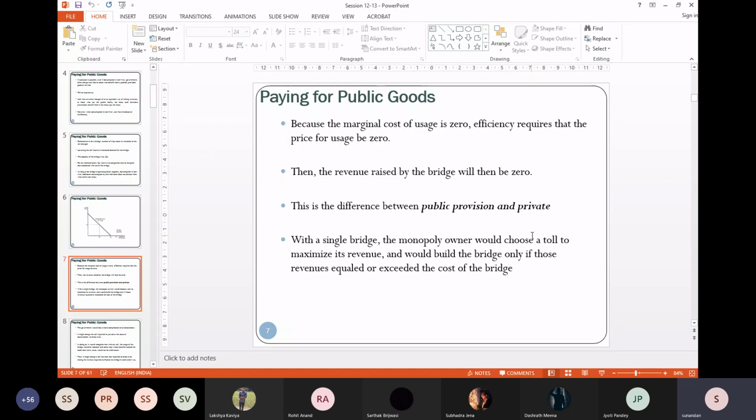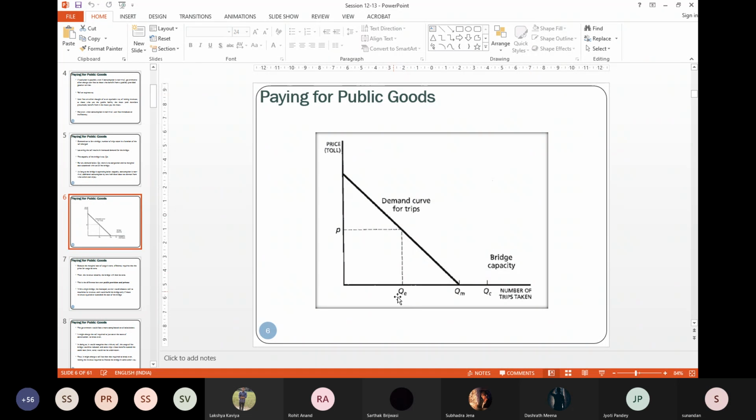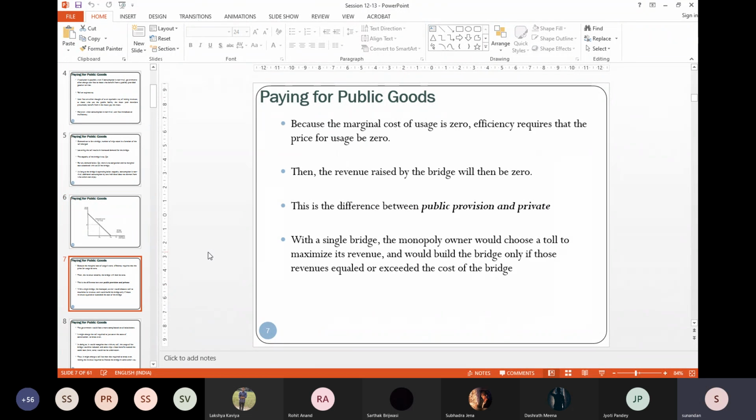So this non-rival thing, look, I'm still in the domain where QE is less than the capacity. It's non-rival, right? You don't have any marginal cost. So if marginal cost is zero, then what do we know? P equals MC. Efficiency parameter, the price of usage should be zero. The revenue that the bridge will be generating then should be zero.